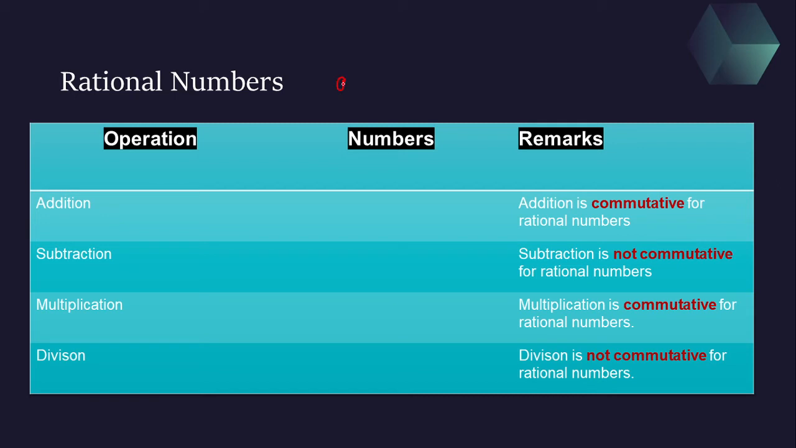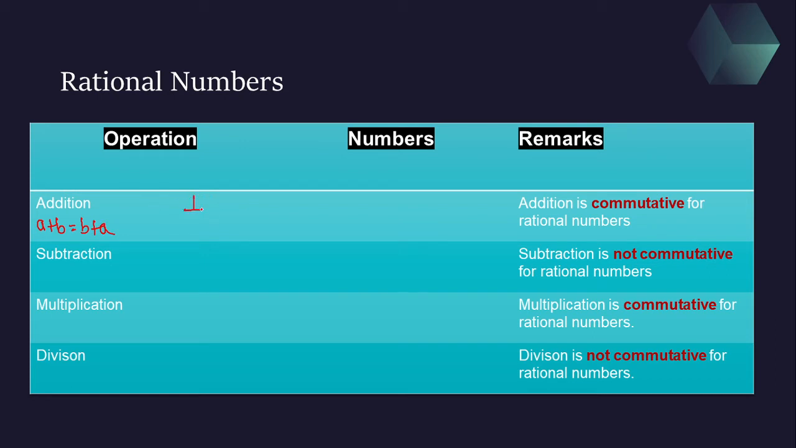Suppose for subtraction, if I am talking about a minus b, if it is equal to b minus a, then you can say that rational numbers follow the commutative property for subtraction, otherwise subtraction is not commutative. So that is the thing. Let's see this. Here what we want to show is a plus b is equal to b plus a. So let's take an example.